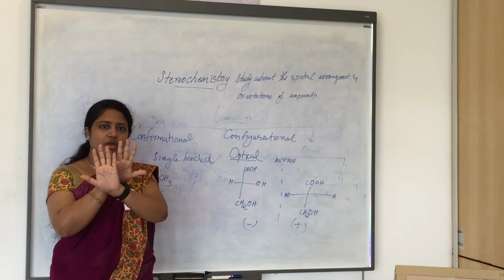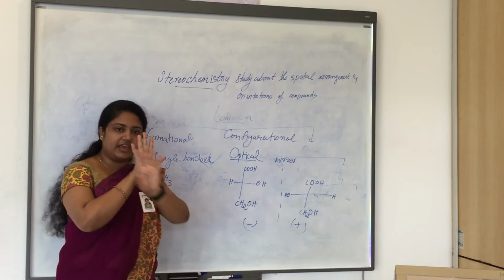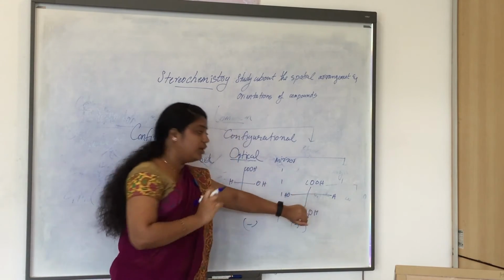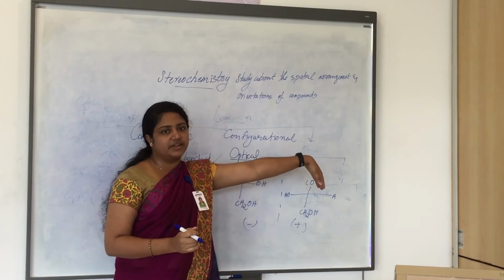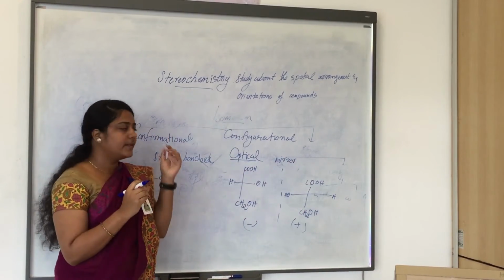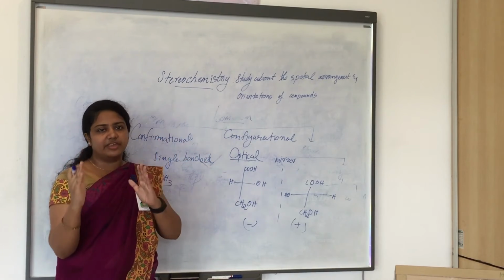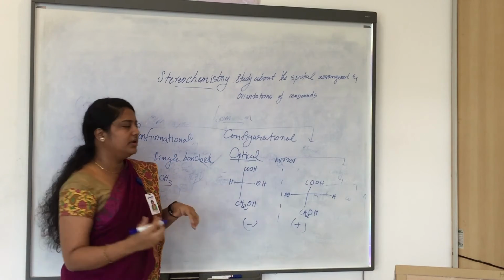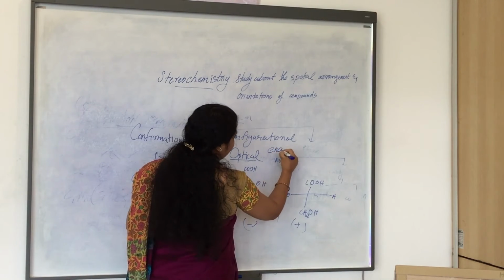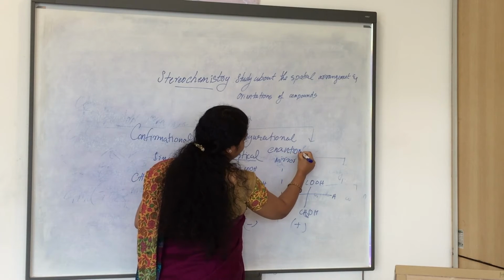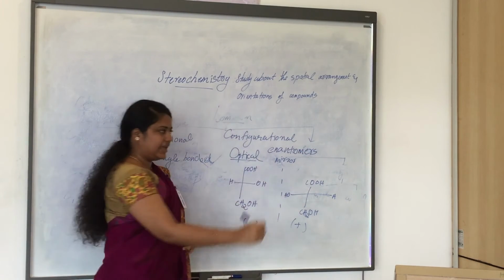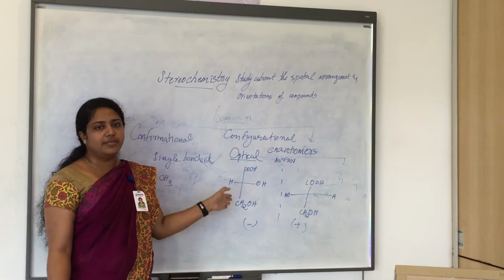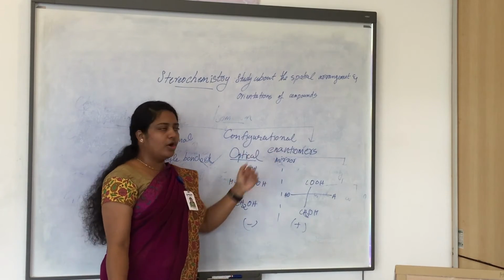Similar to our hands, when we place this on the mirror image, the OH comes on the other side, so it will not coincide. That is, they are non-superimposable mirror images of each other. Those are optical isomers. Optical isomers are also called enantiomers. Enantiomers and optical isomers are the same, that is, the non-superimposable mirror images of each other.